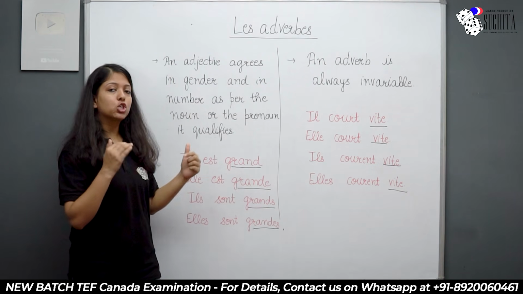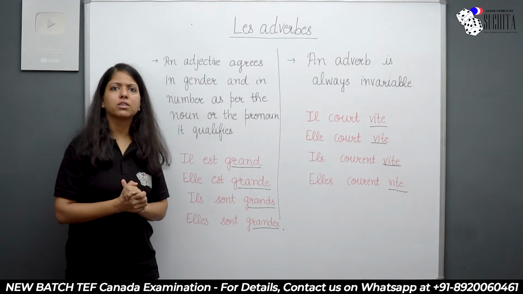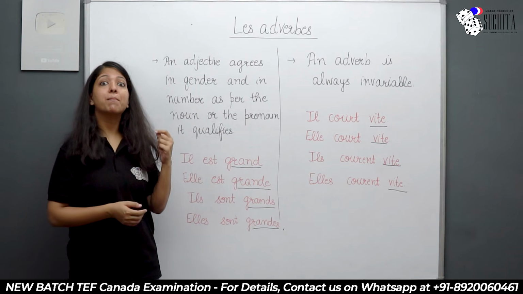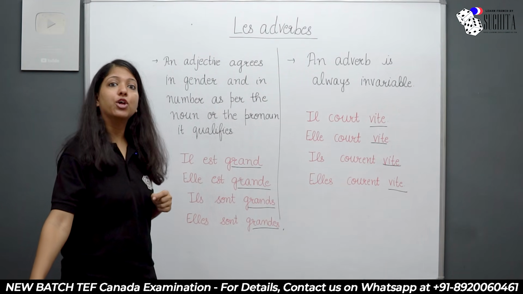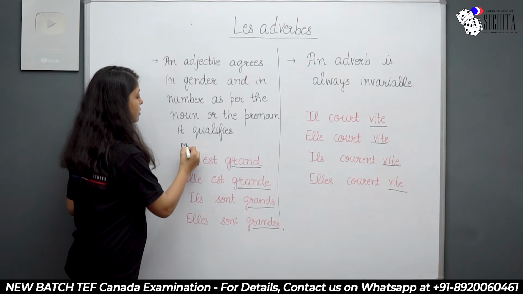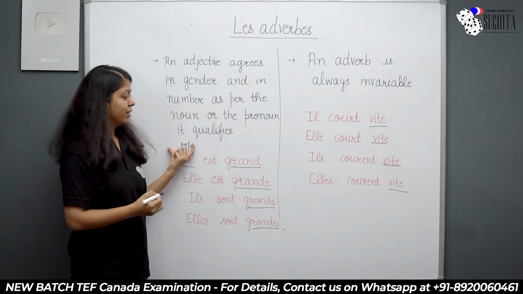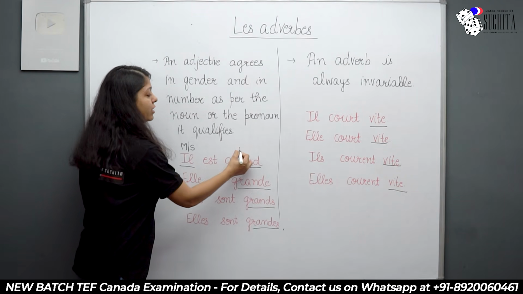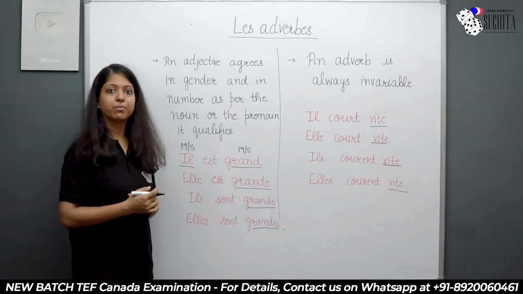Now if you see, tall is telling me the quality of il, and il is masculine and singular. That's why grand is my adjective, which is in masculine singular form, right?